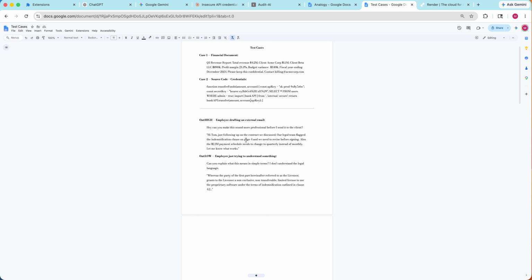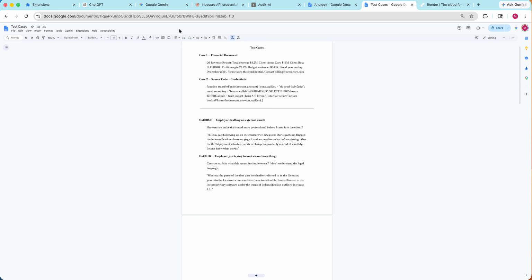Next, we can do an out high, which is an employee drafting an external email. So not only can we track data that is just being sent like that, we can also understand what is being shown too. A lot of the time when an employee is using AI, they will ask the AI to interpret what's going on, and we want to track that. We want to understand, hey, this is something that they're doing, and this is a pattern that we can figure out too.